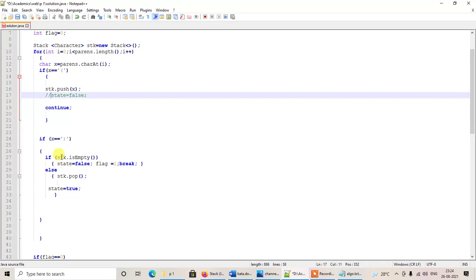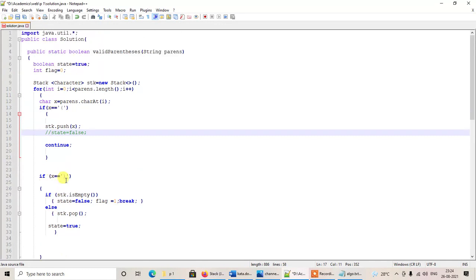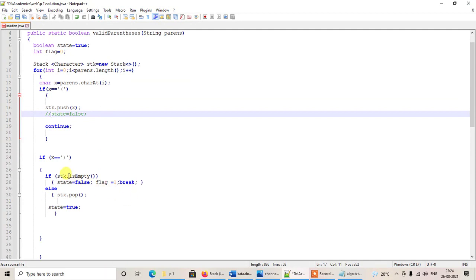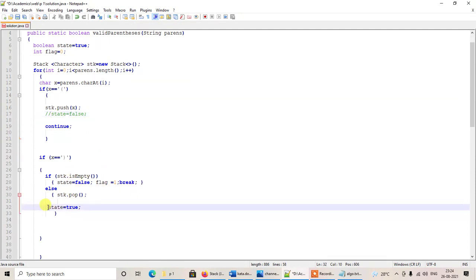Then we will change the value of the boolean variable state from true to false, and the value of the flag variable to 1. It was initially 0, and then we'll break out of the loop using the break statement. But if the stack is not empty, we'll be popping the existing opening bracket from the stack.